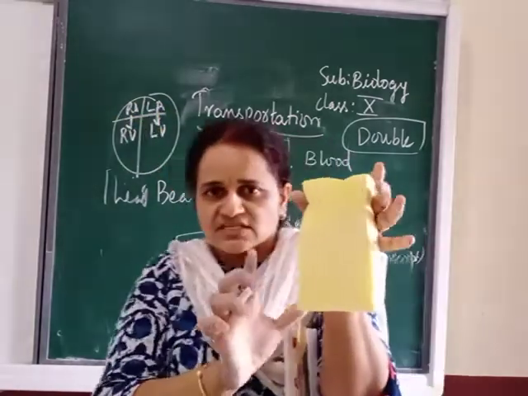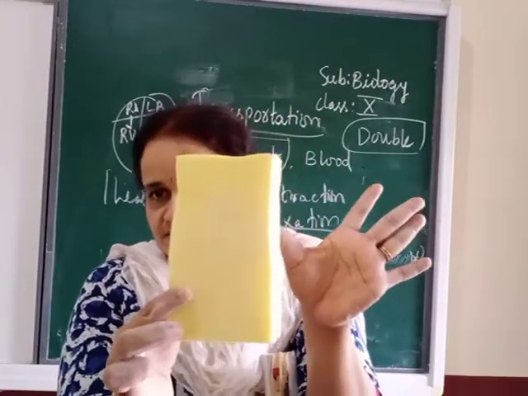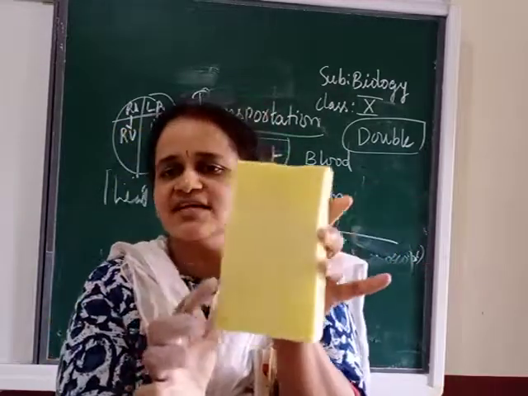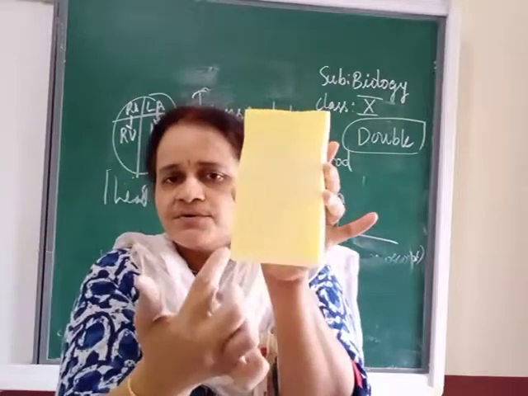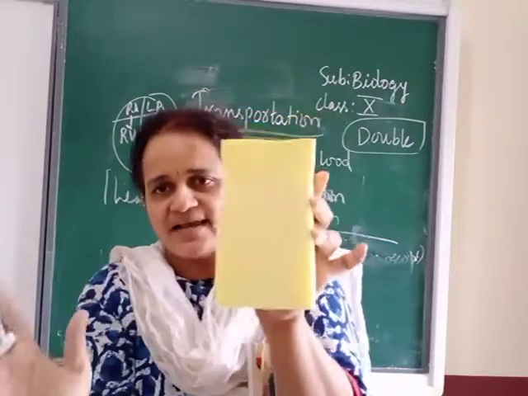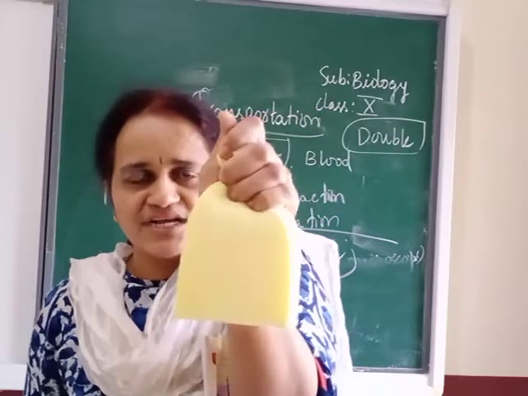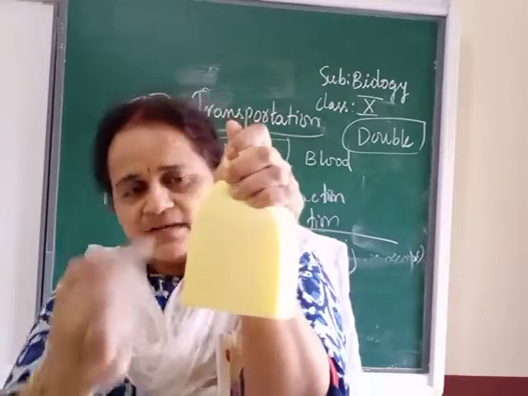So first stage, all are in which state? All are relaxed. When I say all are relaxed, that means our atria and ventricles are all relaxed. After that, the first change will be that atria are in contraction. Then what will happen?